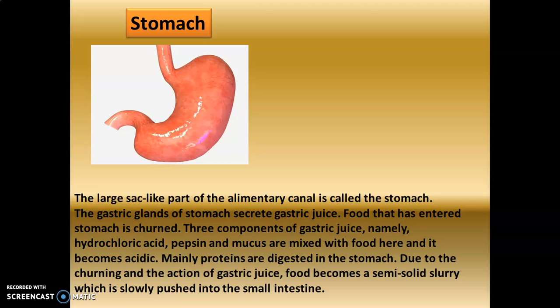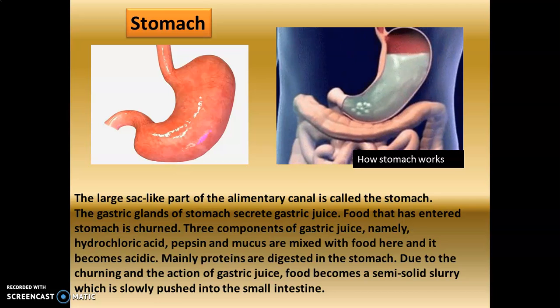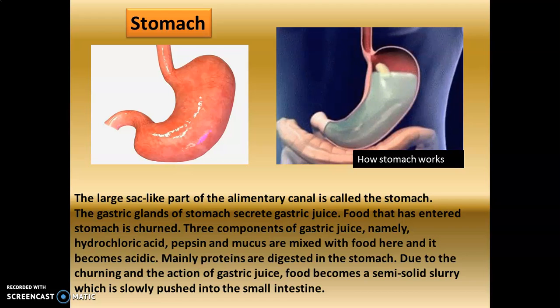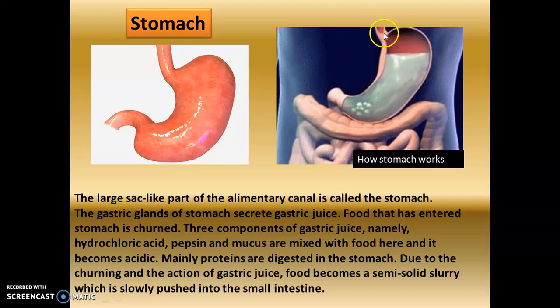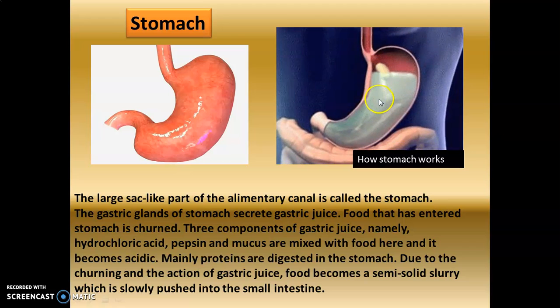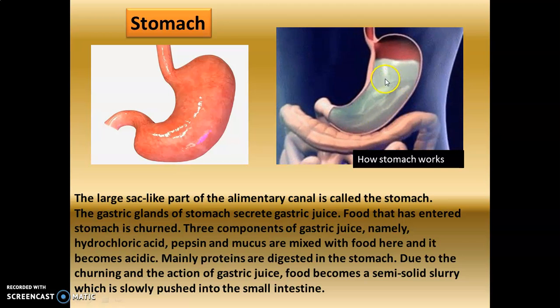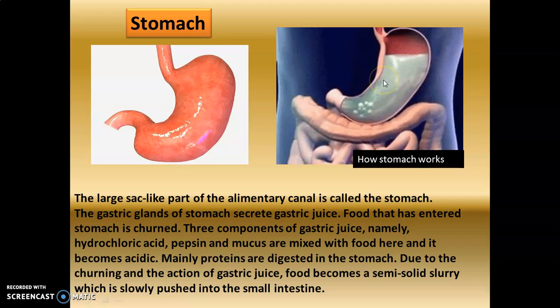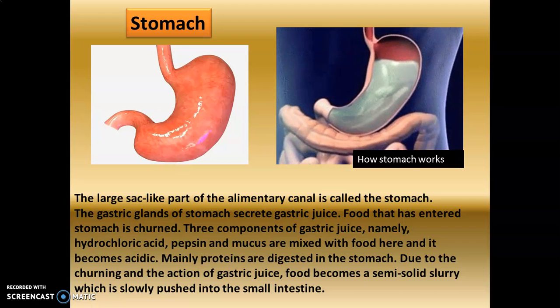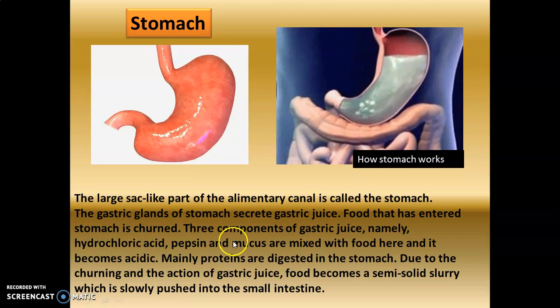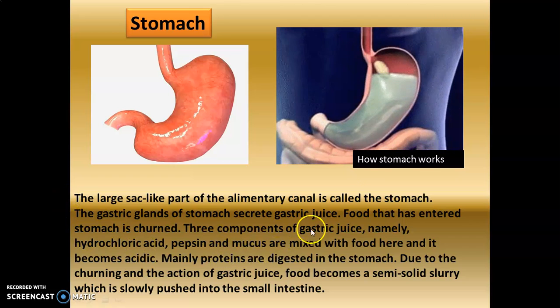The gastric glands of the stomach secrete gastric juice. Now how the stomach works: you can see that the food is entering into the stomach. Now it's a liquid substance where the gastric juice is present. Which are the gastric juices? There are three types: the hydrochloric acid, the pepsin, and the mucus.